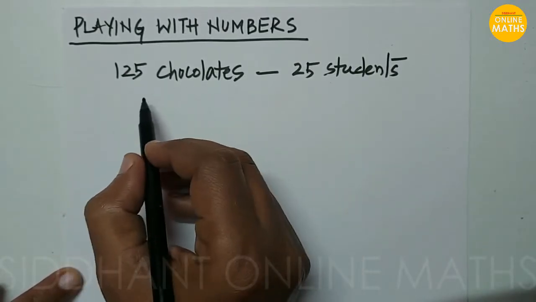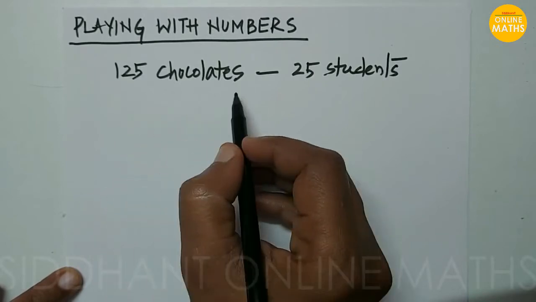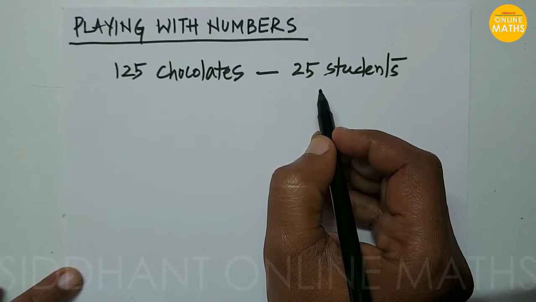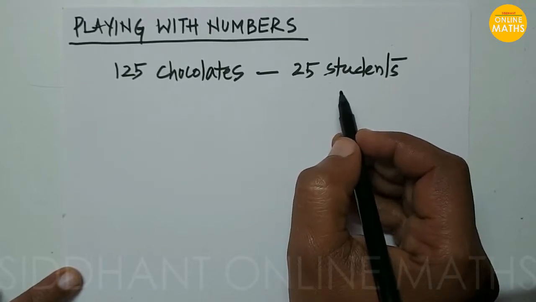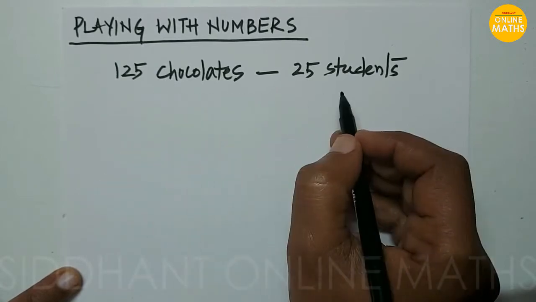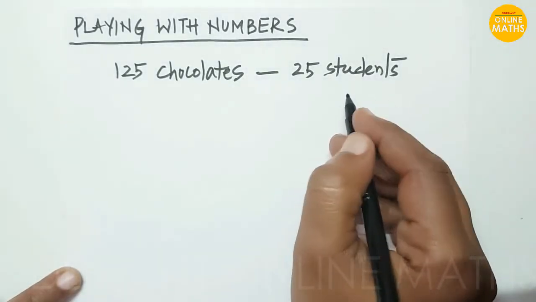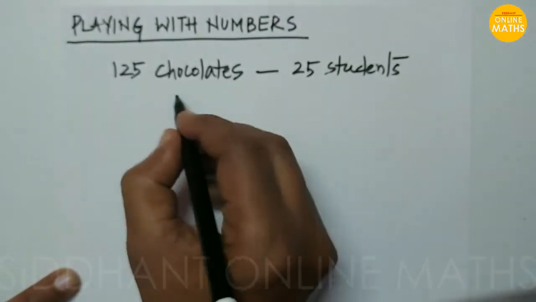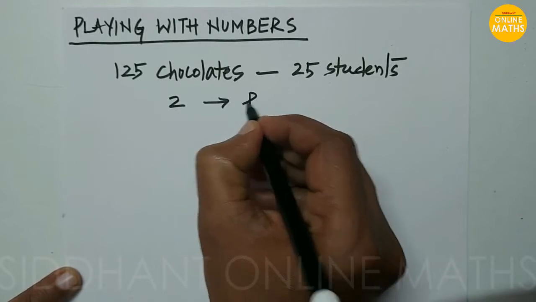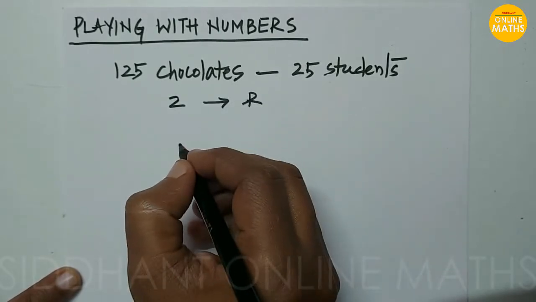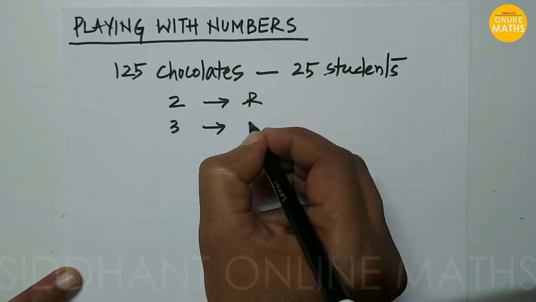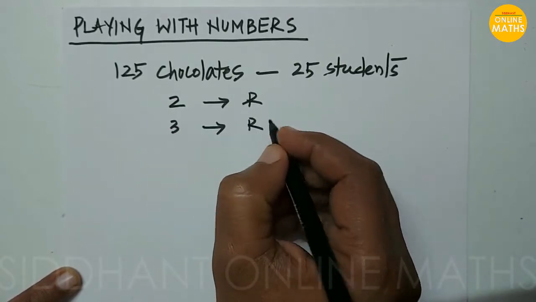Asini brought 125 chocolates. She wants to distribute them among her students. The total number of students is 25, and she wants to distribute the 125 chocolates equally to the 25 students. She started off distributing two chocolates each. Then chocolates were still remaining. After that, she tried to distribute three chocolates each. Then also the chocolates were remaining.